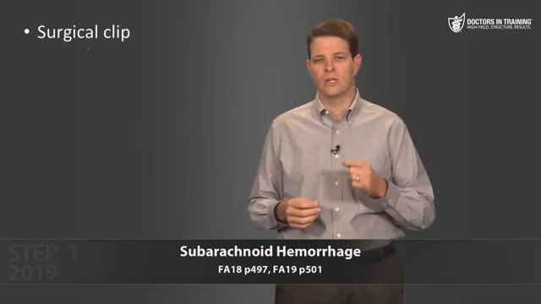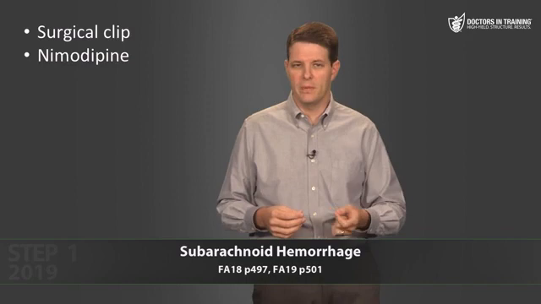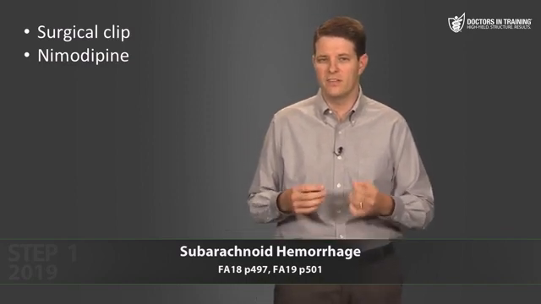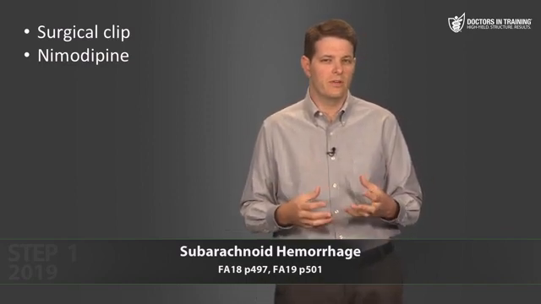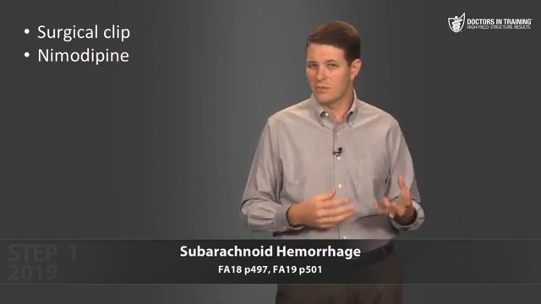Now, the main treatment for a ruptured aneurysm is to go into the brain, find the aneurysm, and place a surgical clip so that it can't rebleed. But we also give a drug called nimodipine, because about 40% of patients with a subarachnoid hemorrhage due to this ruptured aneurysm are going to have some vasospasm in the cerebral vessels 3 or 4 days after the bleed.